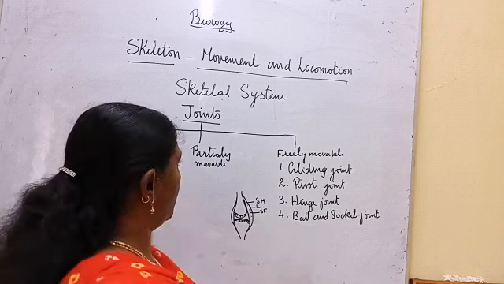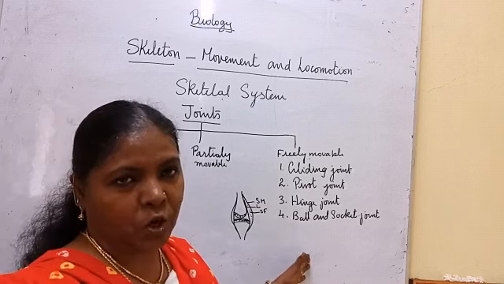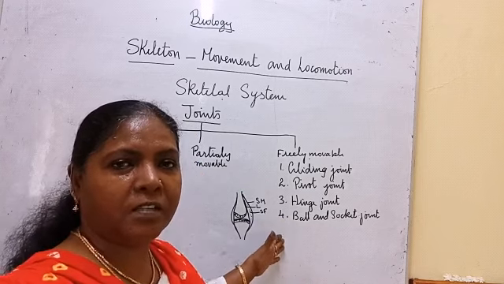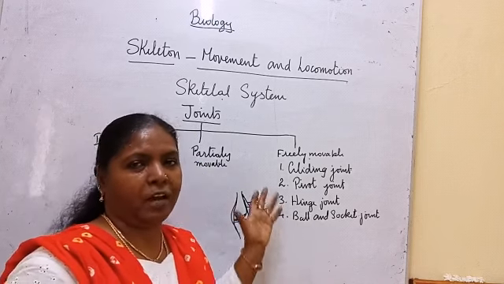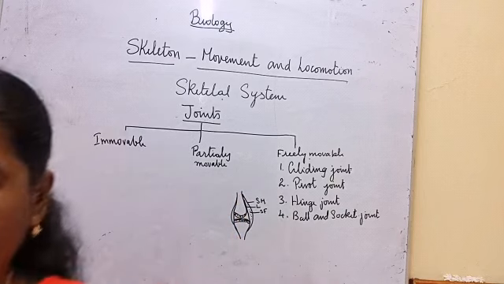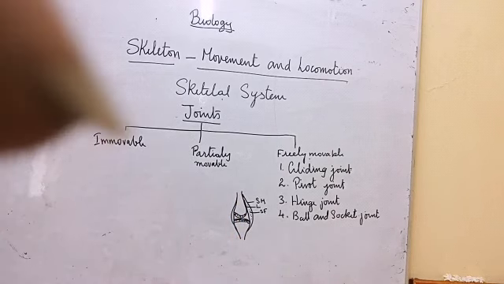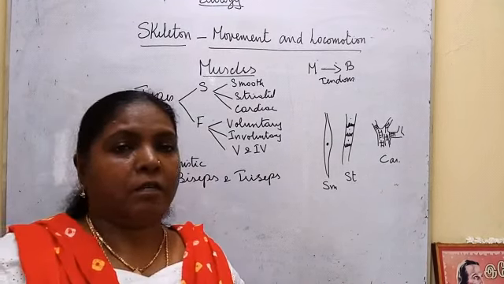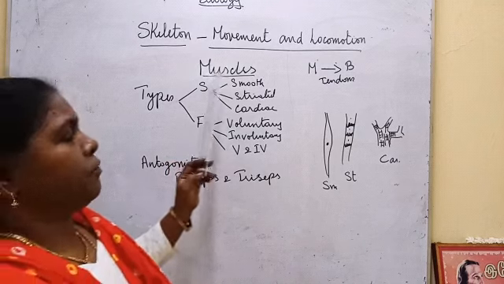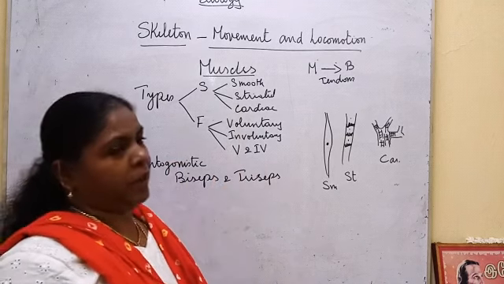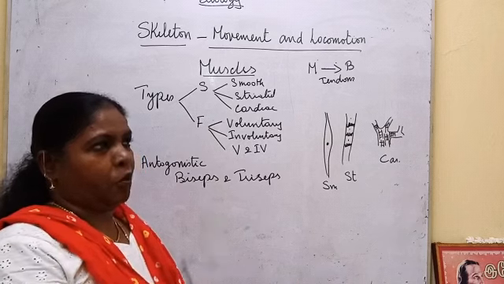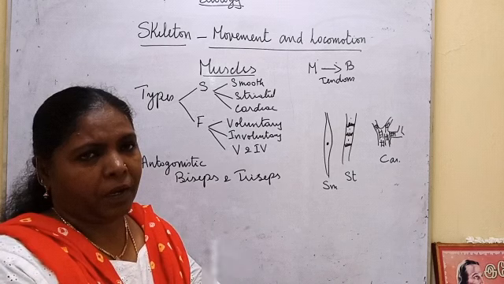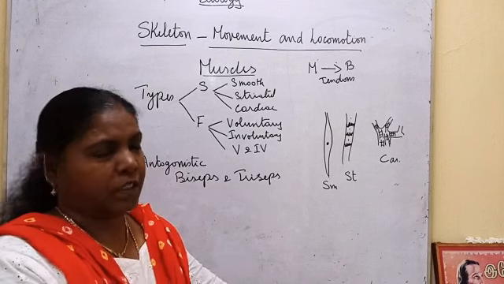So we have seen all these different types of joints. Next we are going to see the muscles, and how muscles are helpful in movement and locomotion. When the bones move, muscles should be attached with the bones, then only the part can be moved along with them.